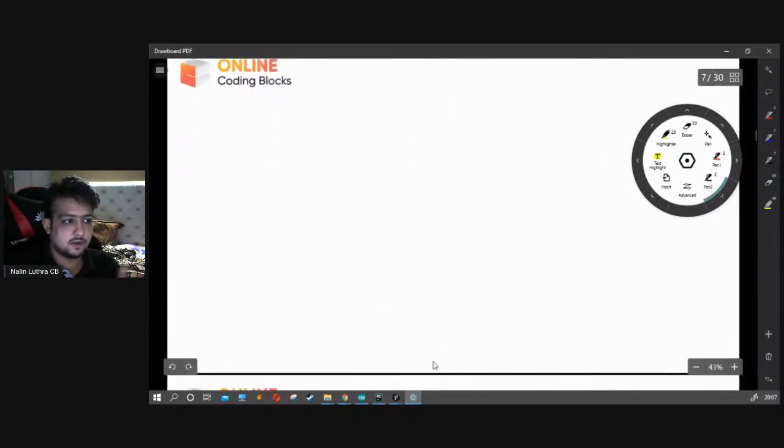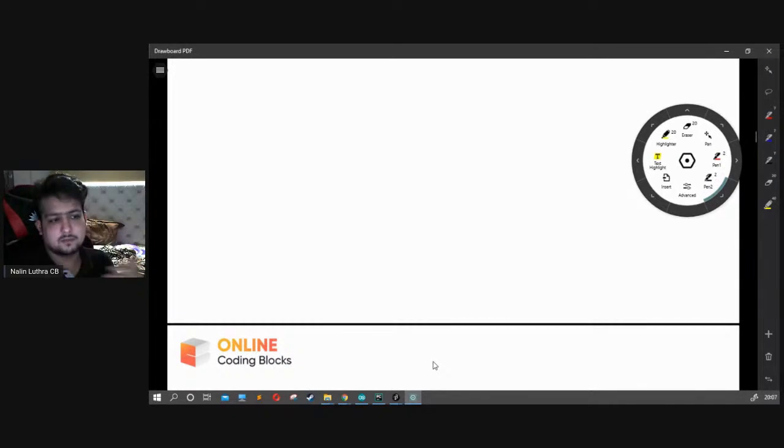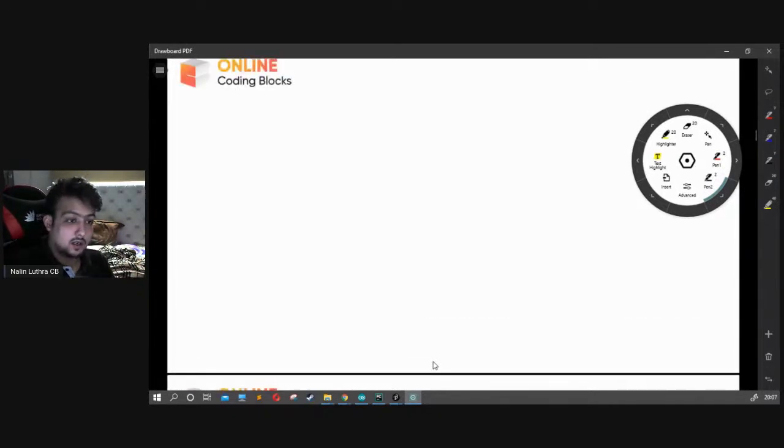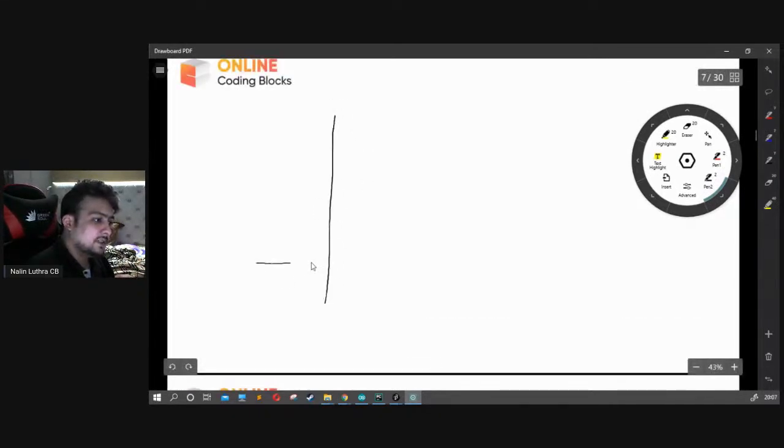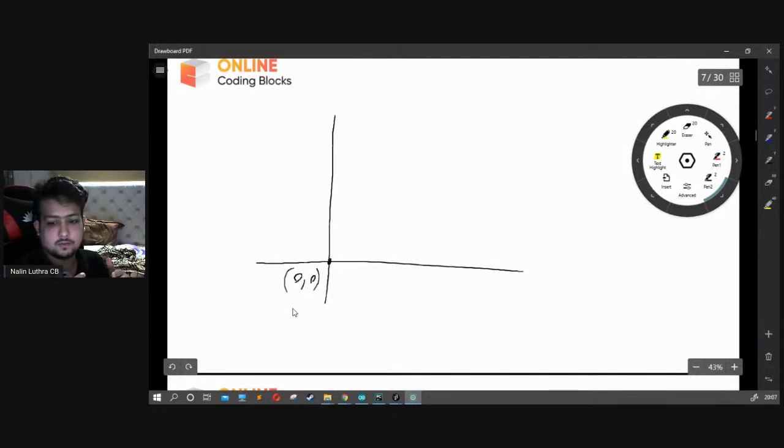So processing is a software which is built on Java and it's used to make applications, stuff like that. There's something I would like to tell you about, guys, which is basically your GUI. In earlier classes, you might be aware of this.